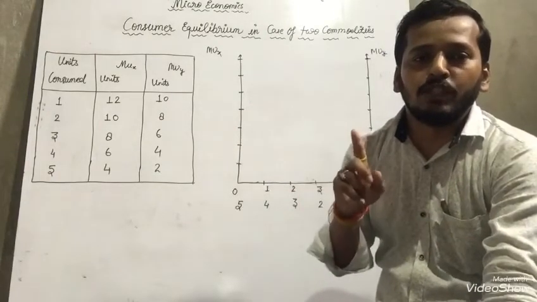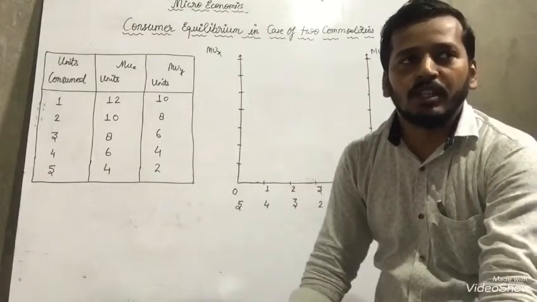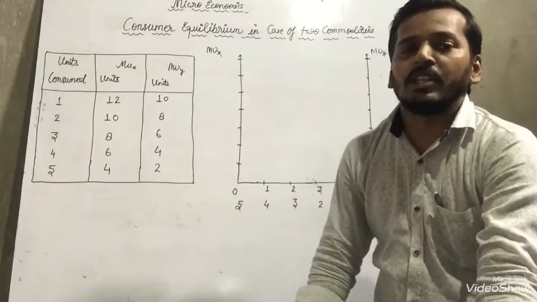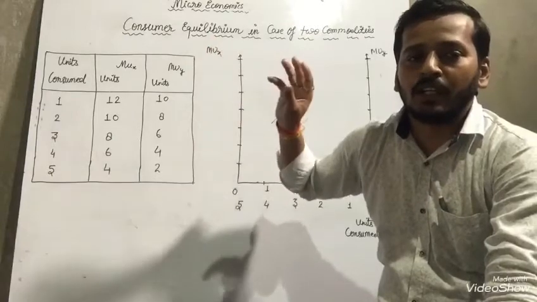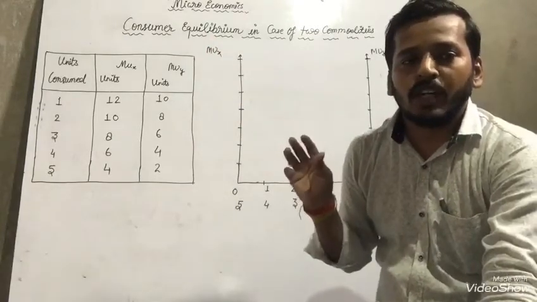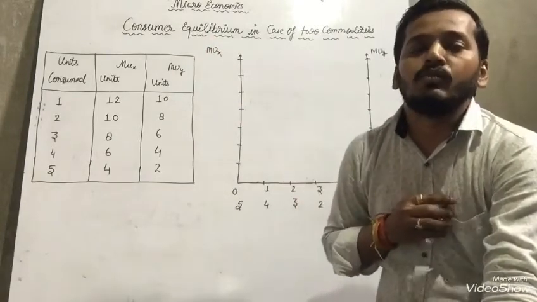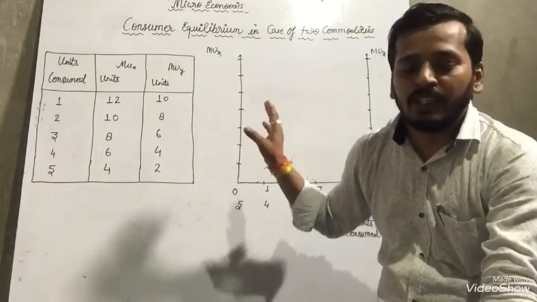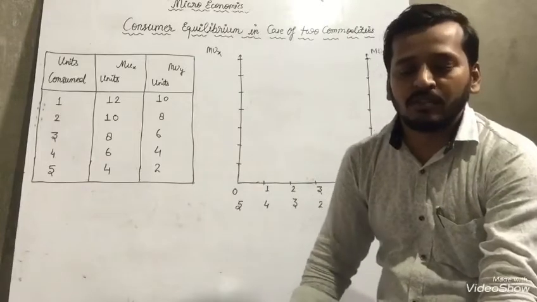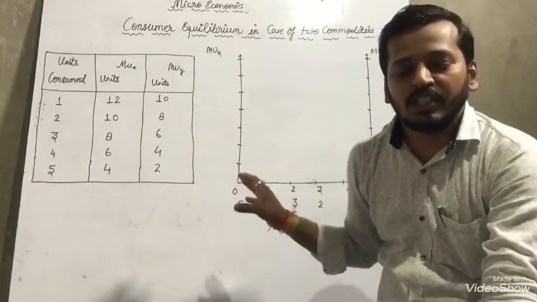In the last video we discussed only one commodity because that is the starting topic. So now we are going to discuss two commodities, because we are human beings and we utilize more goods and services at one time. So in actual life the consumer consumes more than one commodity.